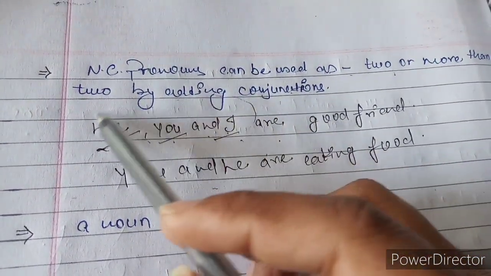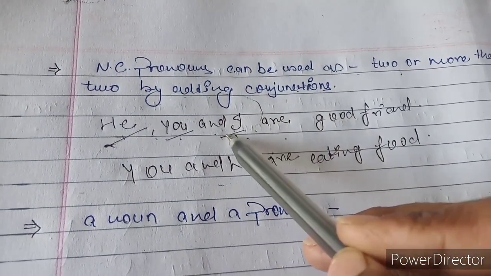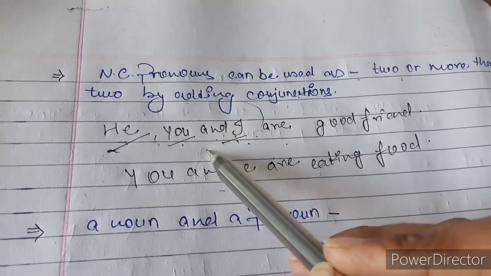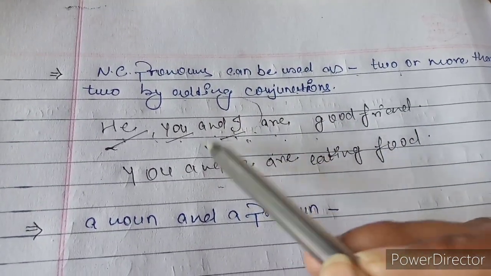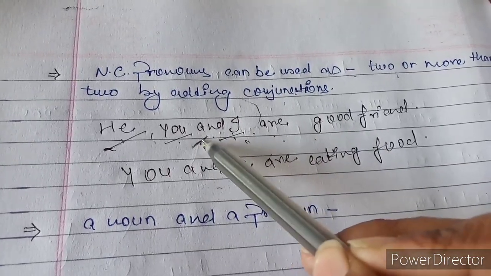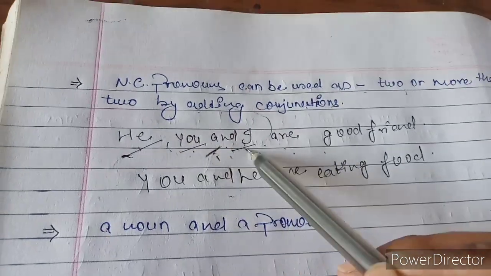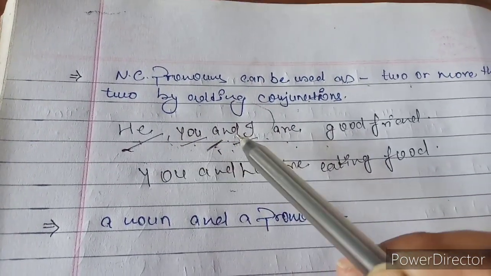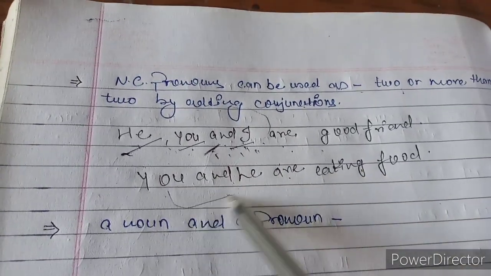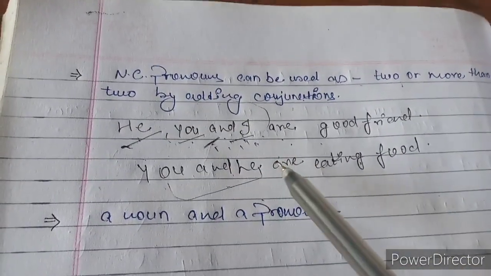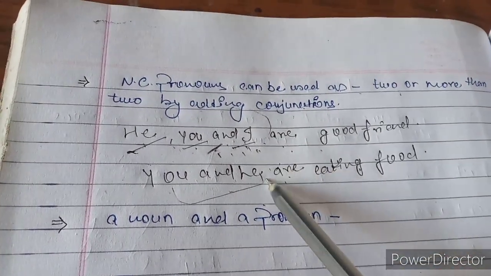These are the pronouns of nominative case and they are used as the subject of the sentence, subject of the verb, and we have also used conjunction, that is and they are more than two, means they are three pronouns used in one sentence. You and he are eating food. These are two pronouns used in the sentence as the subject of the verb. In this way we can use this.